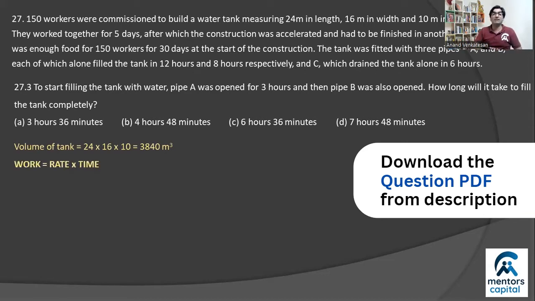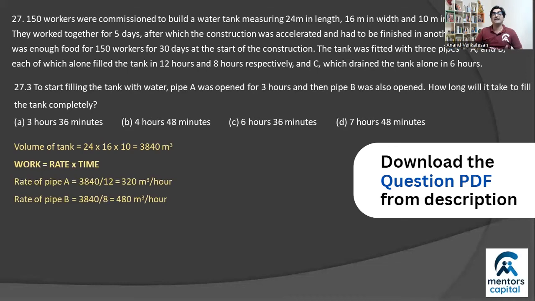And since we know work is equal to rate into time, and we're told that pipes A and B and C fill it in 12, 8, and 6 hours, or C rather empties it in 6 hours. So since you know the work and you're given the time, you can calculate the rates, right? So rate of the first pipe A, rate is work upon time. How much work? 3840 cubic meters. How much time? 12 hours. So 3840 upon 12, that works out to 320 cubic meters per hour. Doing this for pipe B, you get 480 as its rate.